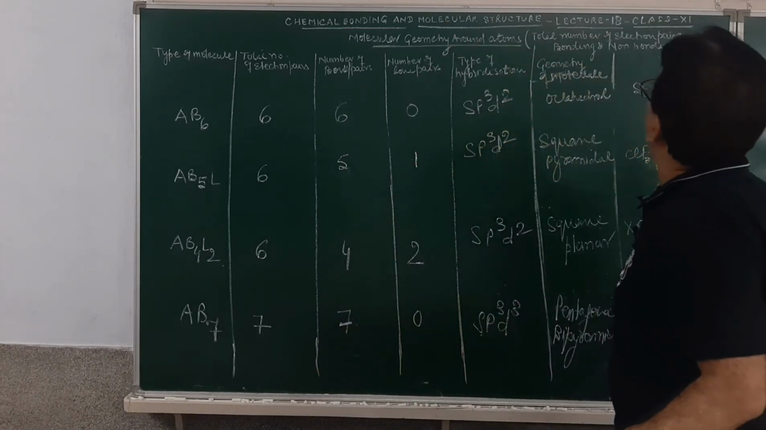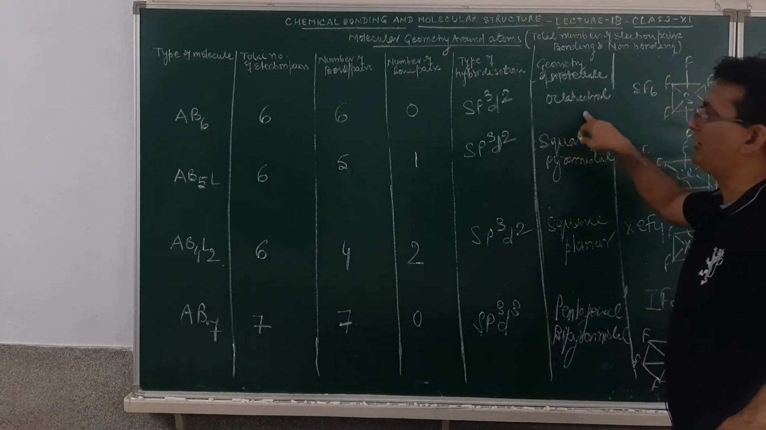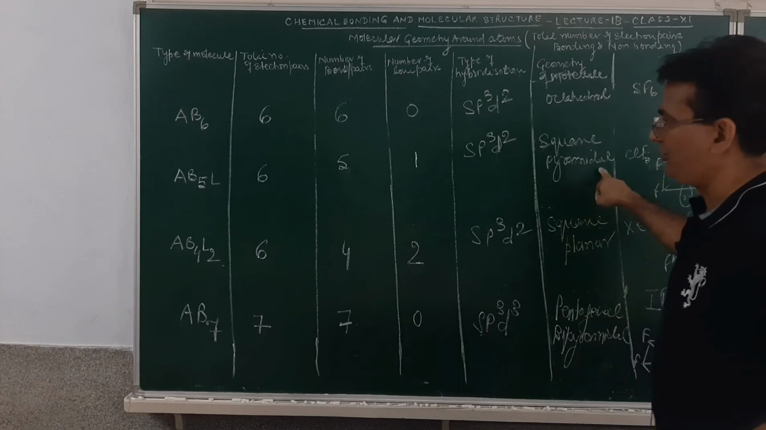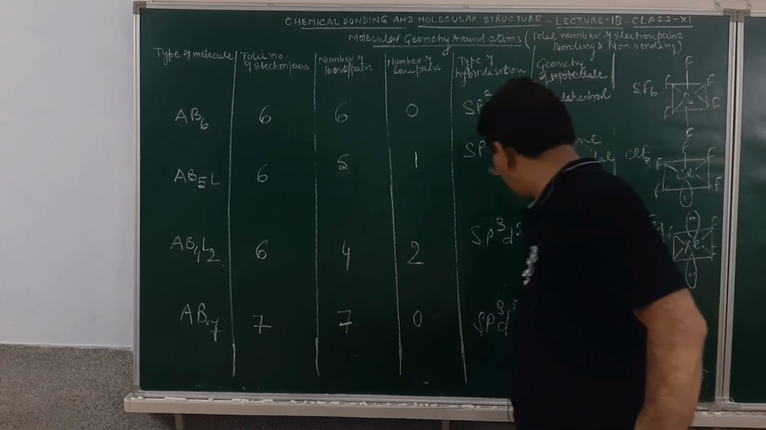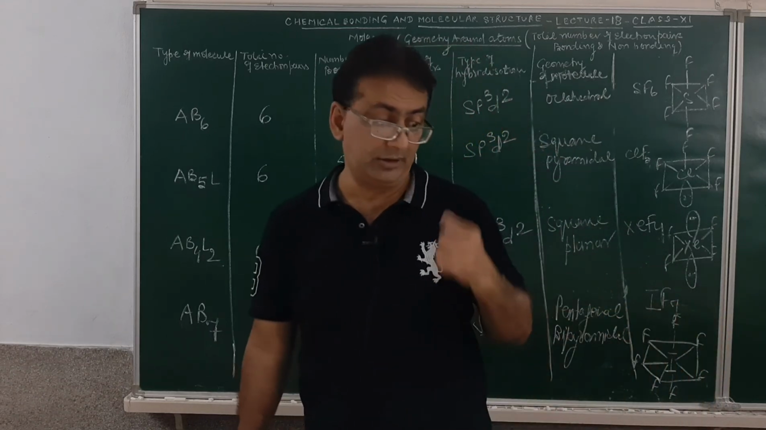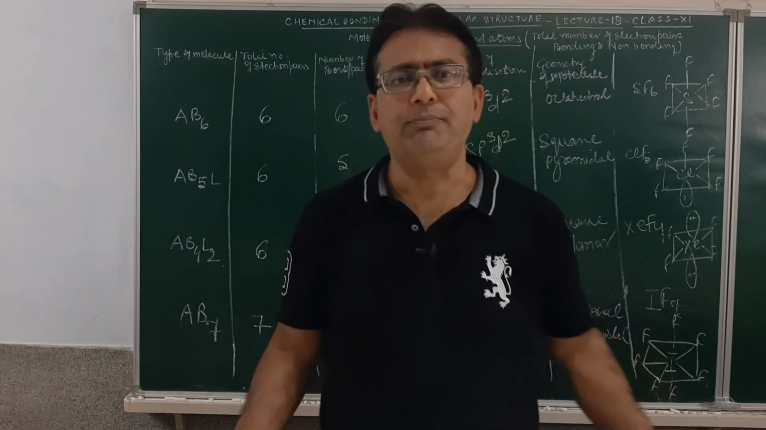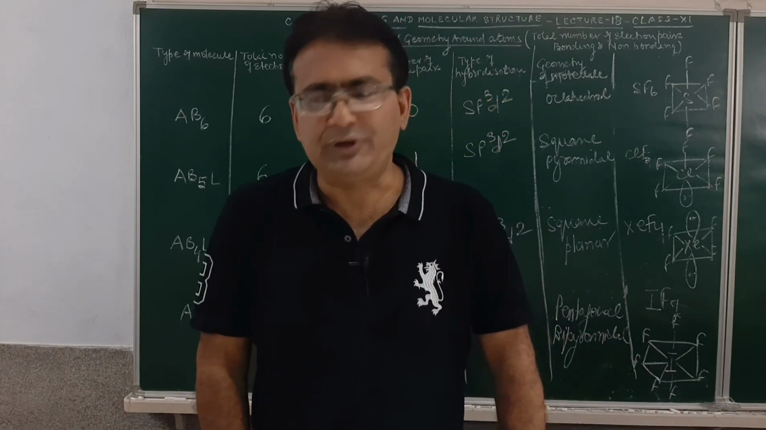So in the molecule of the kind AB6, we may have sp3d2 hybridization with octahedral geometry. AB5L, we may have square pyramidal geometry. AB4L2, square planar. AB7 will be pentagonal bipyramidal geometry. So student, these were the various distorted types of geometry in the molecule. I hope you must have understood.